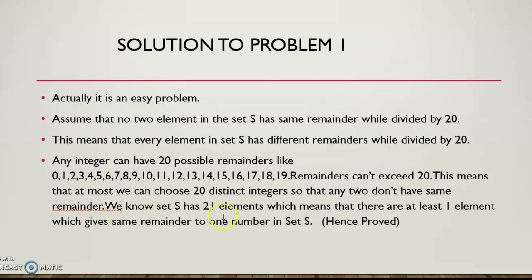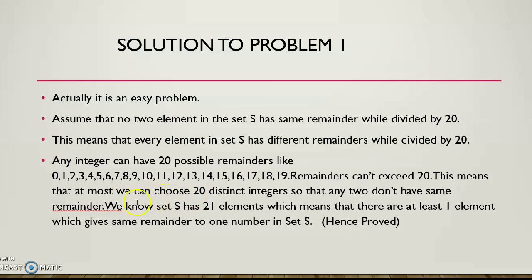The set consists of 21 elements and we have filled 20 elements which give distinct remainders. Now if we choose any number for the set S, it will give a remainder equal to one of those which was previously chosen. What does it mean? That means there exists at least one element which gives the same remainder as one number in the set S. Hence the contradiction. So what is the conclusion? The conclusion is that we are unsuccessful.